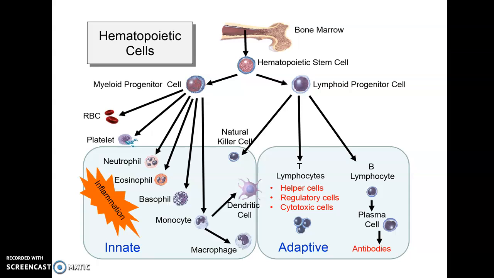Then coming to the adaptive immune defense mechanism, there the T cells and B cells develop from the lymphoid progenitor cells. T cells mature in the thymus, while B cells are formed and mature in the bone marrow.